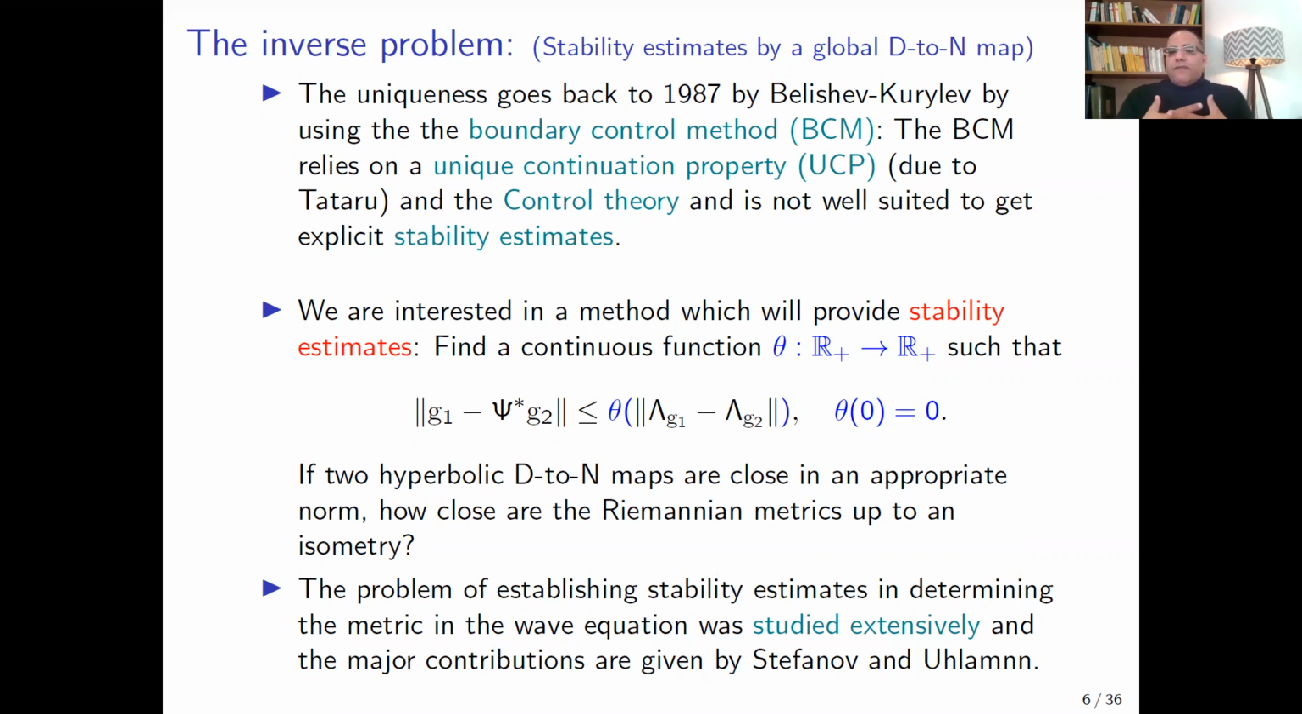So we need to find some function theta such that we have this kind of stability estimate. If two Dirichlet-Neumann maps are close in an appropriate norm, how close are the Riemannian metrics up to an isometry? Of course, here we need theta of 0 equals 0 to guarantee the uniqueness. The problem of establishing a stability estimate in determining the metric G in the wave equation was studied extensively, and the major contributions are given by Stefanov and Uhlmann.